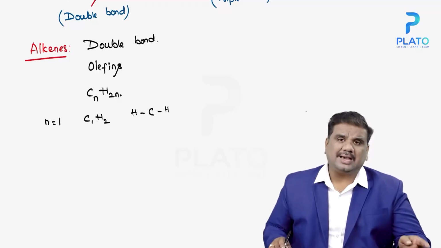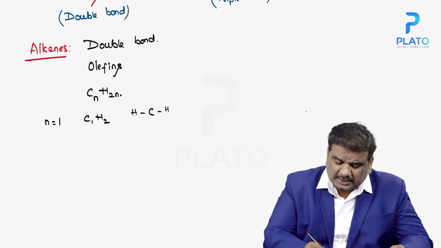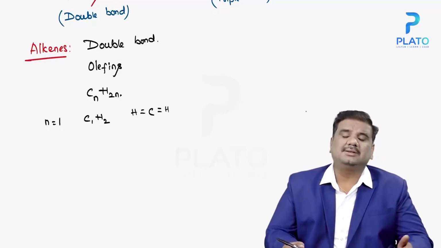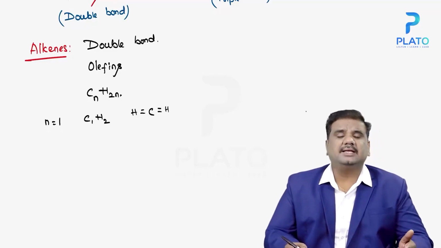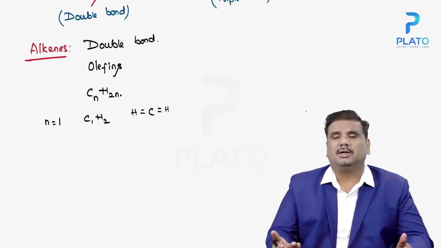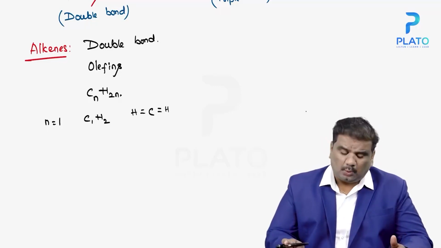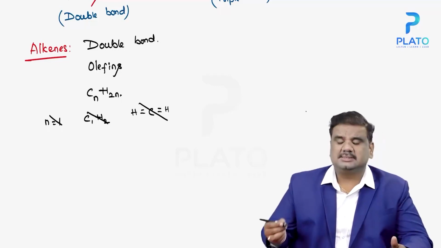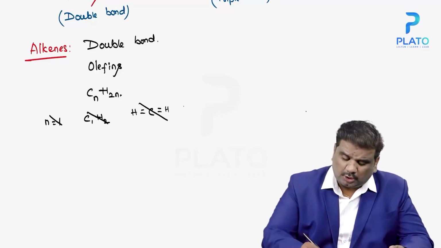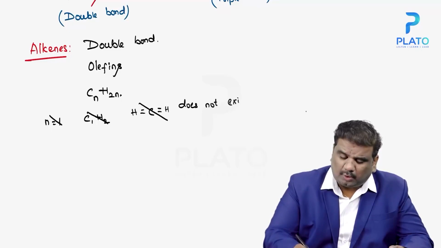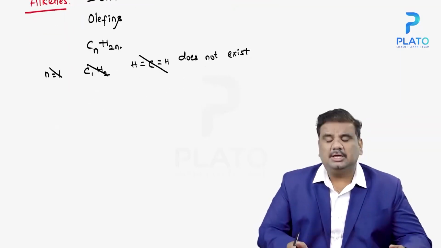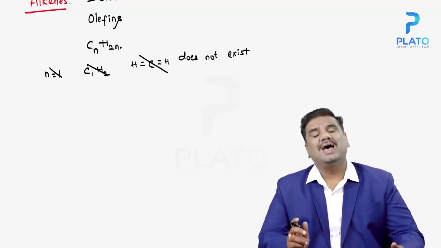If hydrogen could contribute two electrons, then a double bond could exist here, but that is not possible. Hydrogen can contribute only one electron. So that is the reason why n equal to 1 does not exist, because in this case the number of bonds for the carbon are not satisfied. That is the reason why n equal to 1 does not exist in case of alkenes.